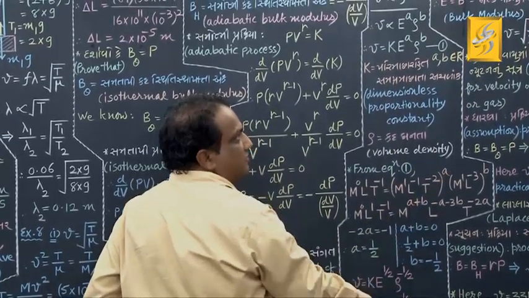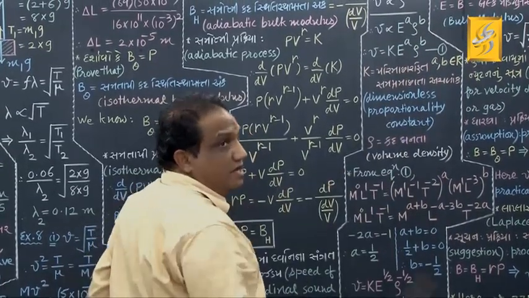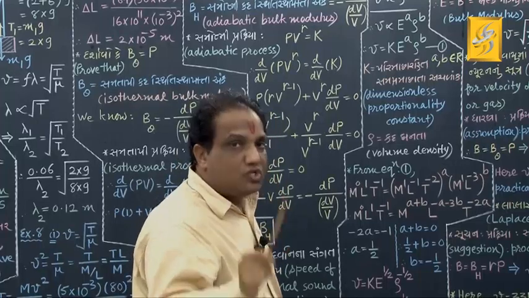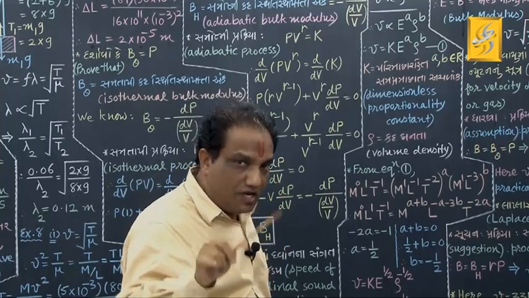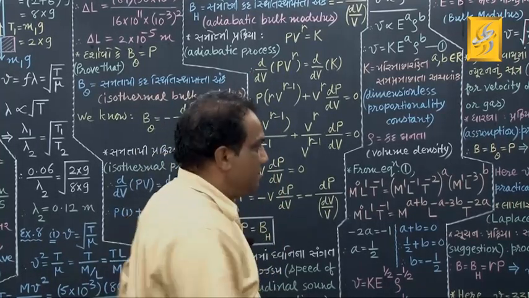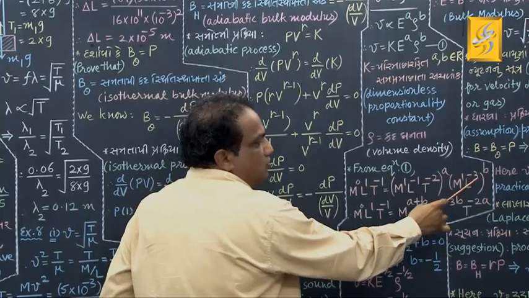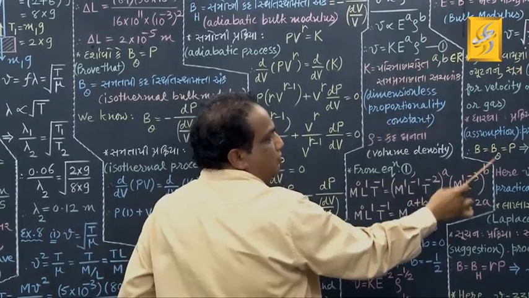Don't forget this power. What about volume density? It is mass upon volume. So it is M raised to 1 upon L raised to 3. Take it up, L raised to minus 3. So M raised to 1, L raised to minus 3, whole raised to B.